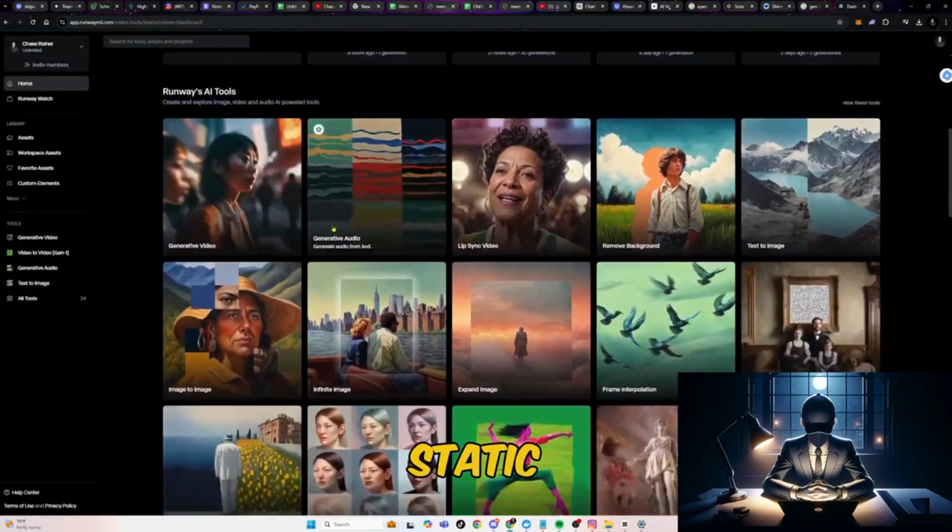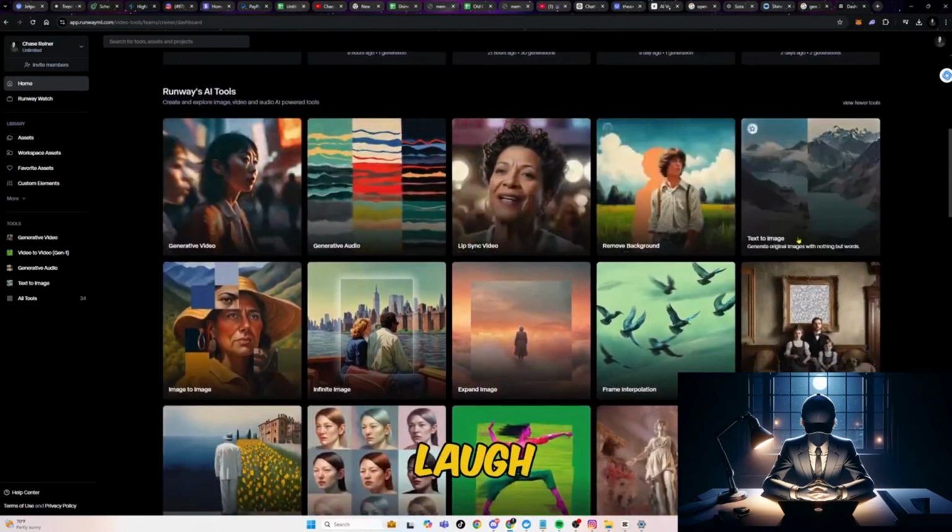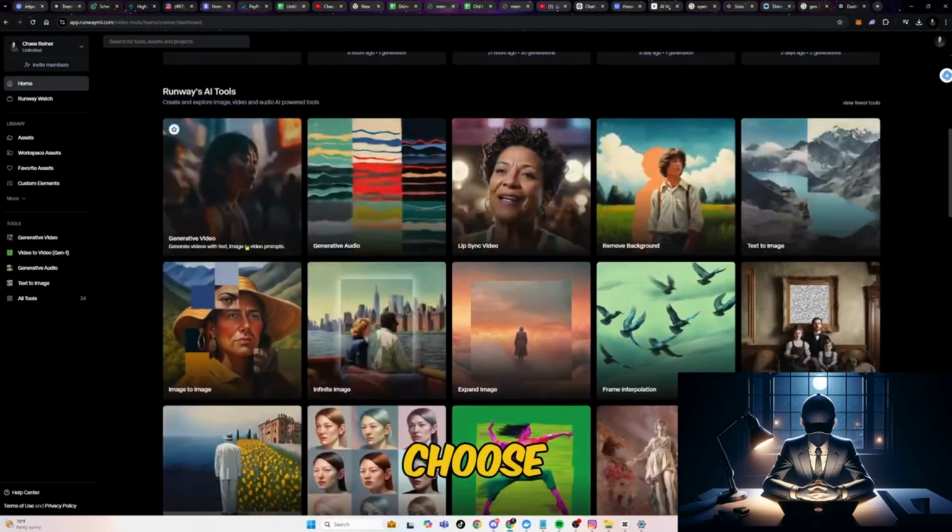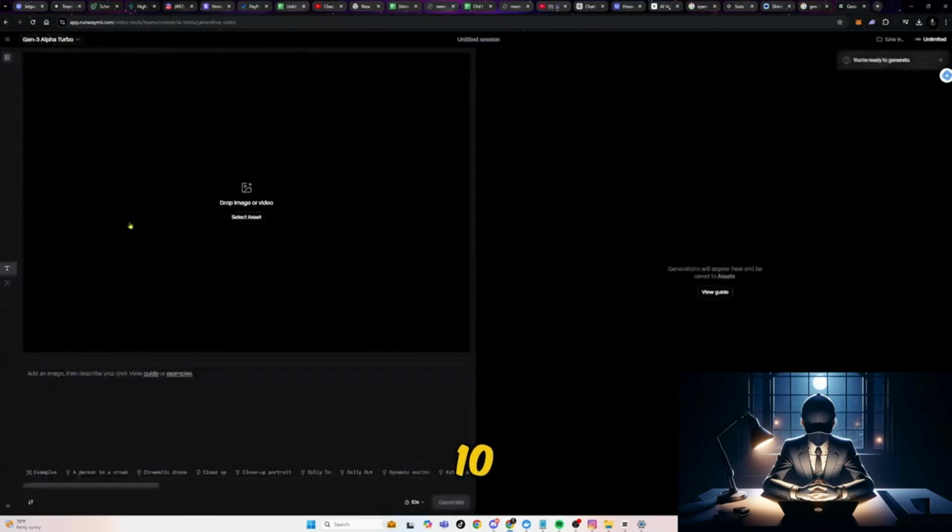You can take any static image, even one of yourself, and add movement like making it dance or laugh. Just set up your scene, choose dimensions, and create animations up to 10 seconds long.